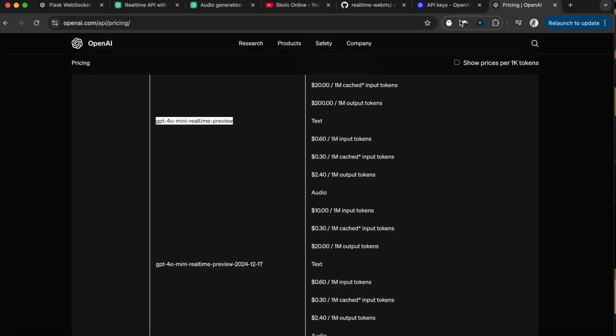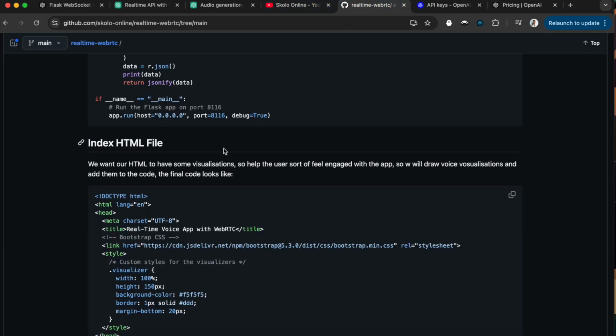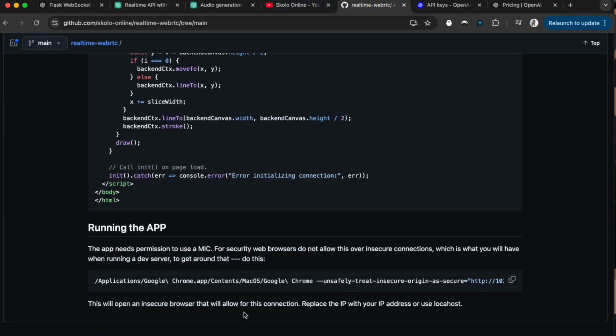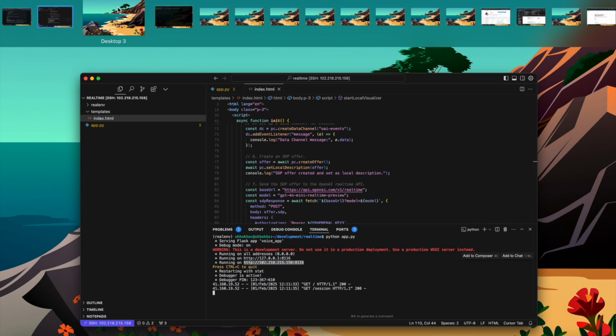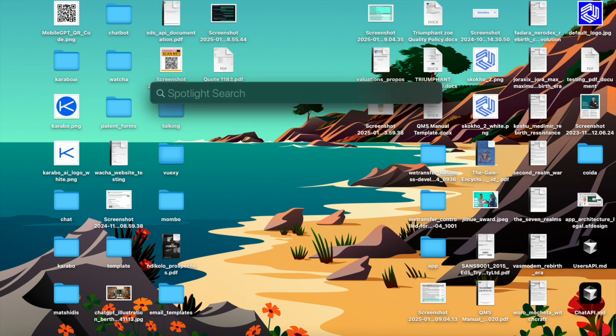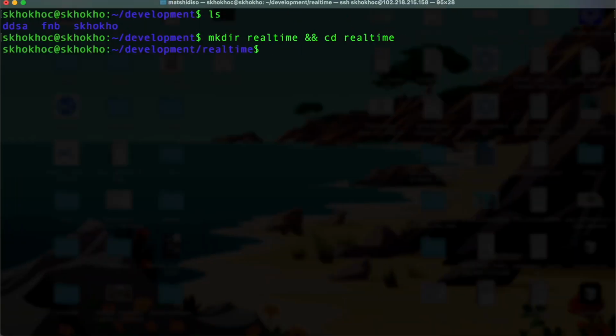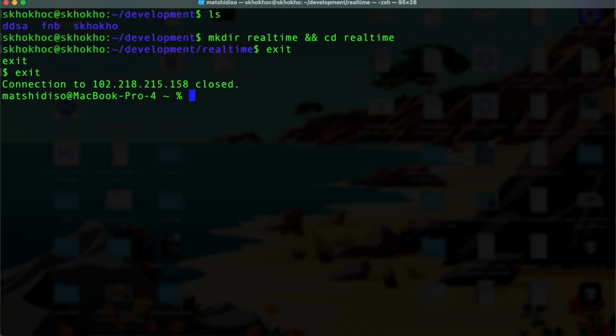For us to do that, I've put a command in the GitHub at the bottom there. You'll see it allows unsafe origins, and this works for macOS. If you're on Windows or another machine, take this command, put it inside ChatGPT and ask it to rewrite it for your system. I'm going to get a terminal open. There's a terminal there, but let me exit this because I don't want to run it from here.